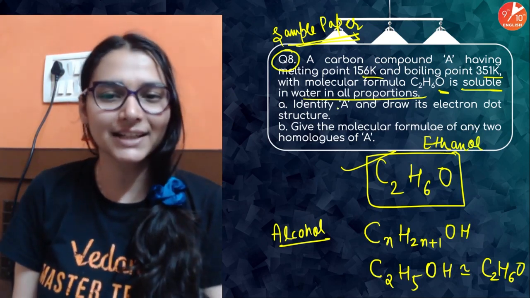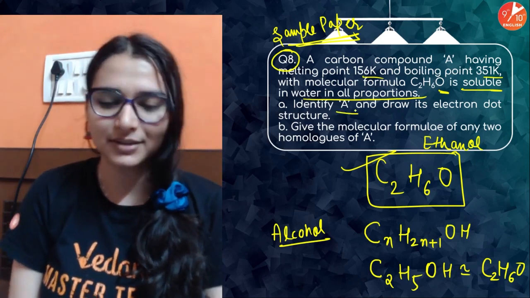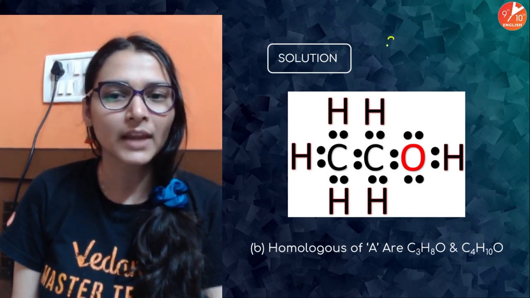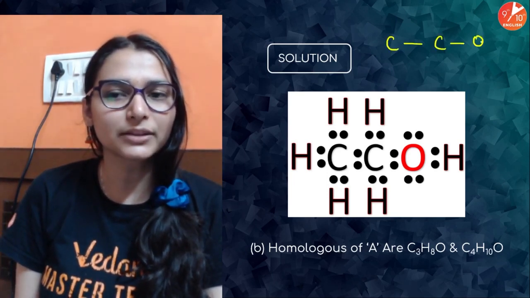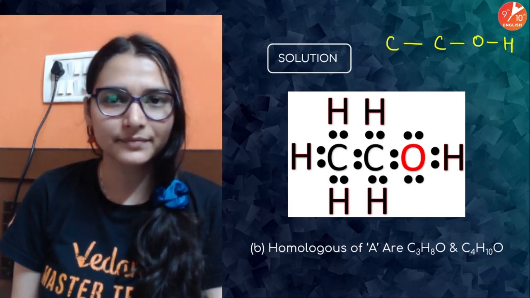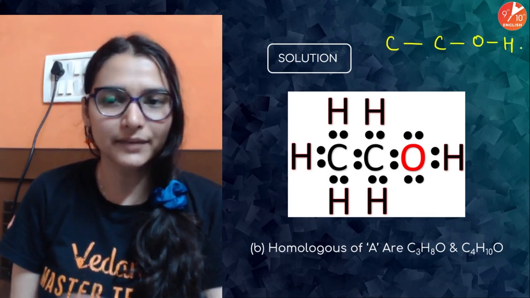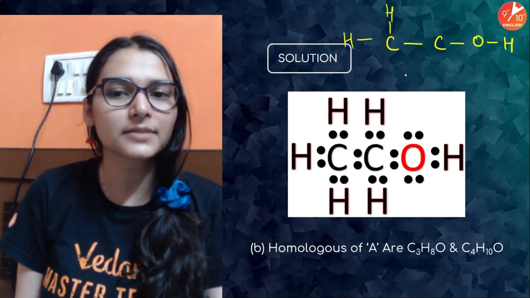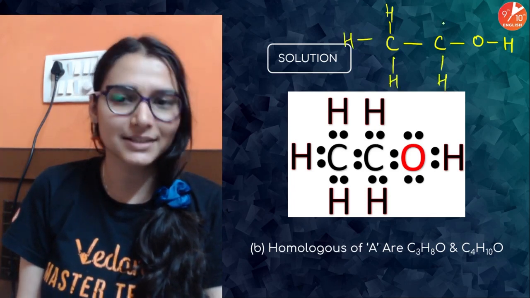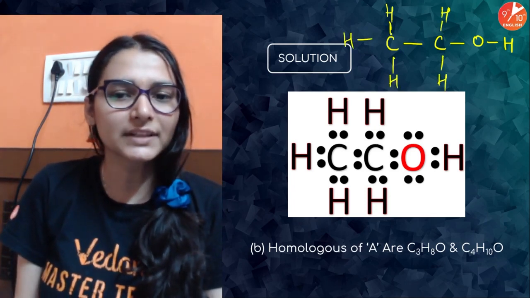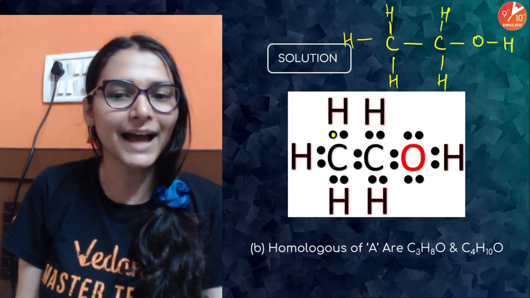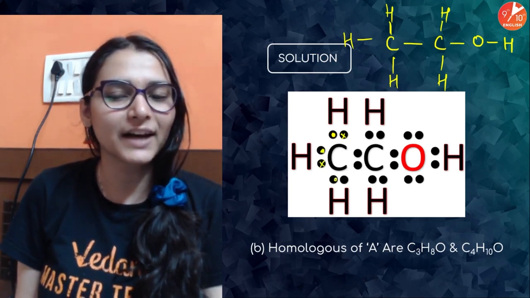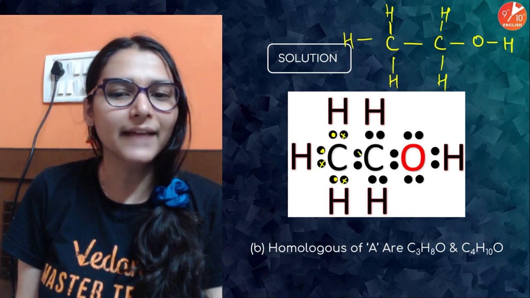You have identified A. Draw the electron dot structure. दे देते हैं electron dot structure on your screen. First draw the open chain structure. देखो, always connect the carbon atoms in the functional group. यही है ना? C2H5OH. Connect the carbon atoms, functional group. Now attach the hydrogen in the end so that valency of carbon is satisfied. Now instead of the single bond, you can show 1 electron is of hydrogen, 1 is of carbon. है ना? यहाँ पे 1 electron of hydrogen, 1 of carbon, 1 electron hydrogen, 1 carbon, and these are the